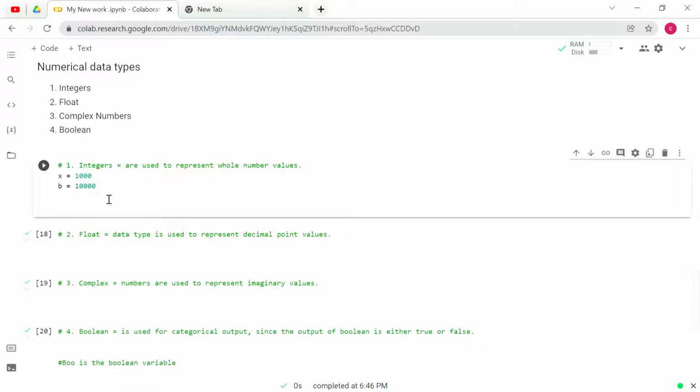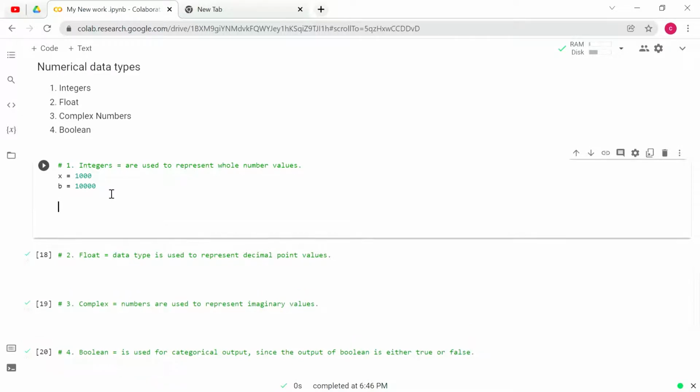So Python reads these numbers as integers. If you want to see the output, and you need to check which type of variable this is, like float, complex or boolean, for that you need to do only this much: write type of x and find the result.